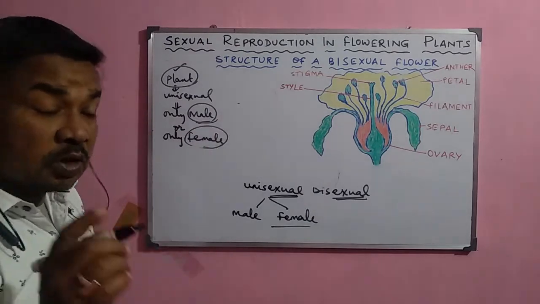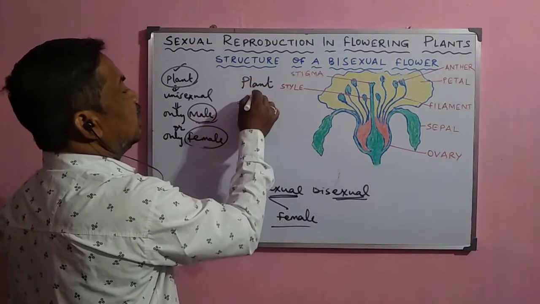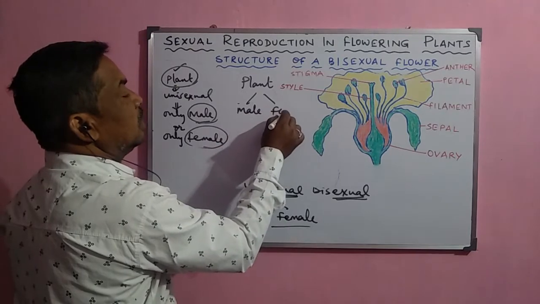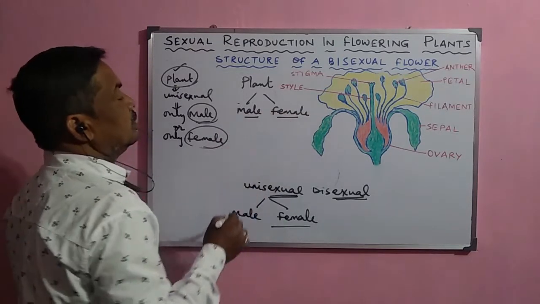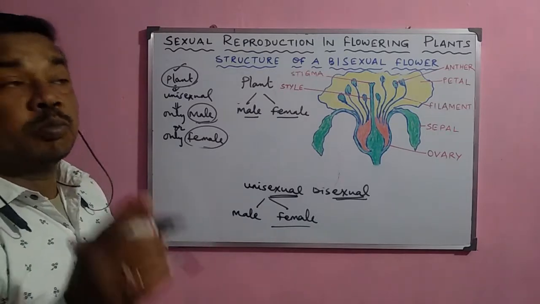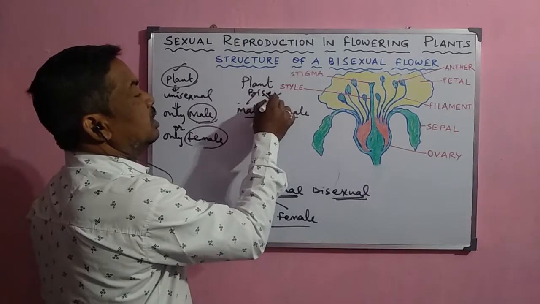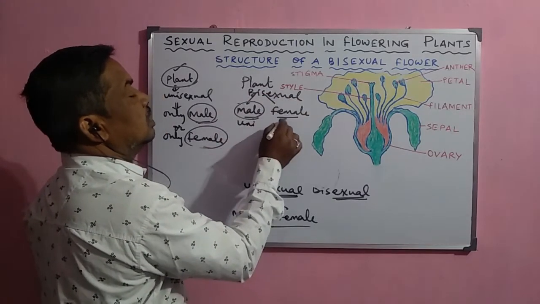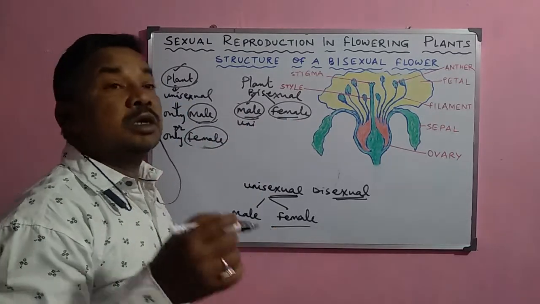But in some other plants, what happens? Suppose this is the plant, but in the same plant, both male and female flowers are there. So here the plant is actually bisexual, but the flowers are unisexual, because the male flower is different and the female flower is different.